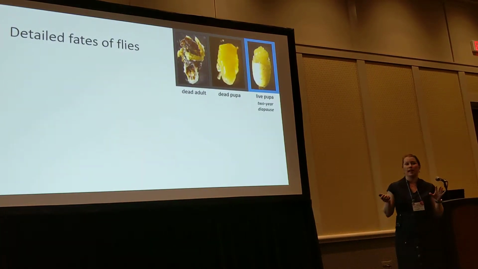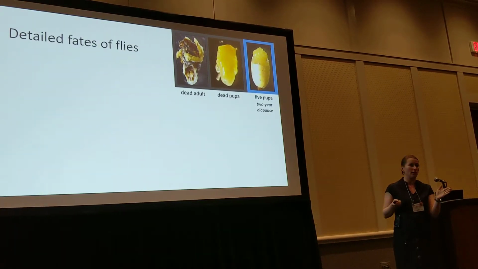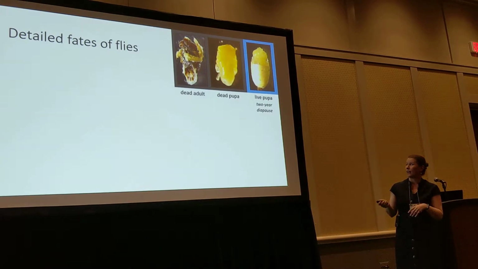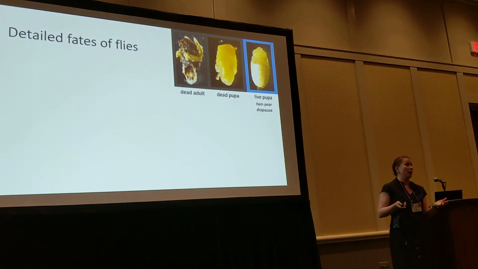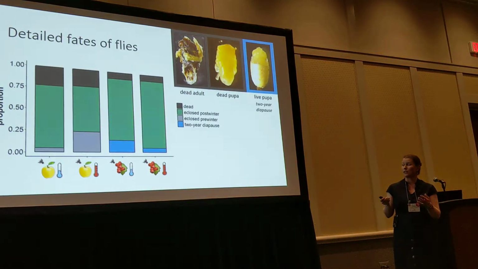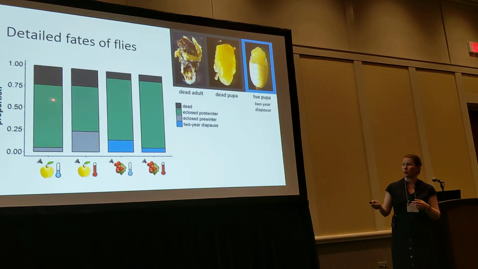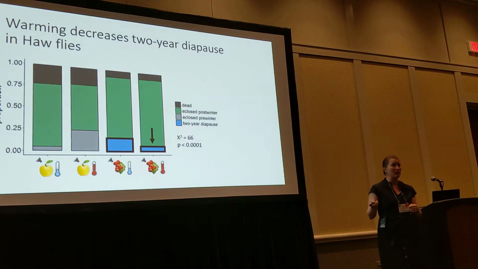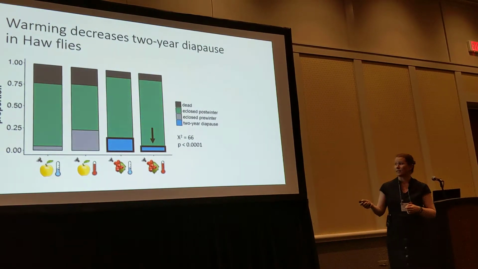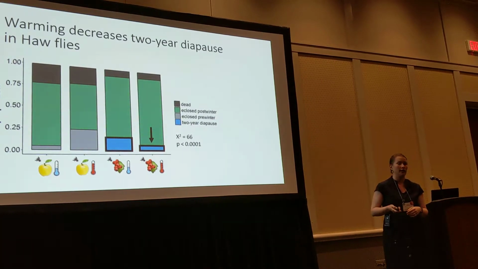We also looked at what happened to any of the flies that didn't eclose during the breeding period. For the start of their second winter, we quantified how many adults had died at different life stages and whether they were still alive and thus might have gone through a second diapause. This allows us to pick apart the proportion of dead individuals across all our treatments, those that eclosed post-winter, those that eclosed pre-winter, and those that could have gone through a second year of diapause. One unexpected thing that we found in the hawthorn flies is that warming pushes more of these flies to eclose post-winter rather than go through a second diapause.